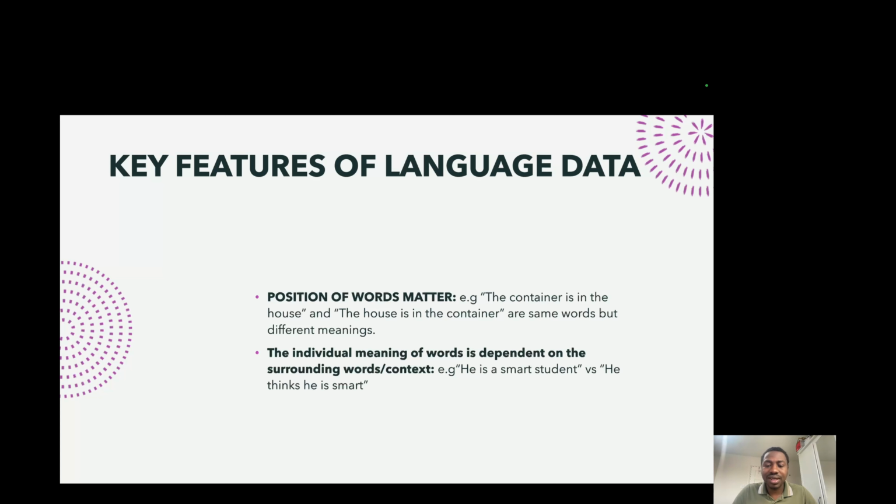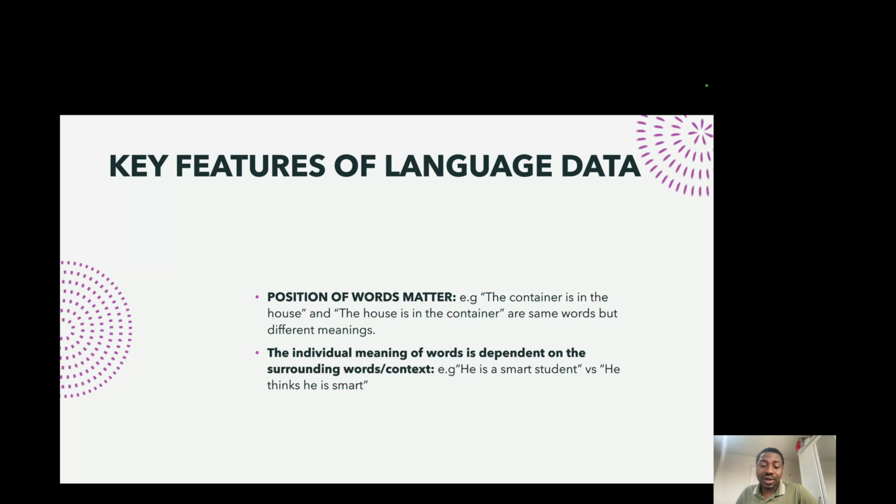For example, if you have the text "the container is in the house," and you have another text, "the house is in the container," these two sentences are made up of basically the same words, but their meanings are obviously very different. And that's entirely due to the positioning of the words. So a good language model must be able to account for positions. And we are going to see shortly how transformers do that.